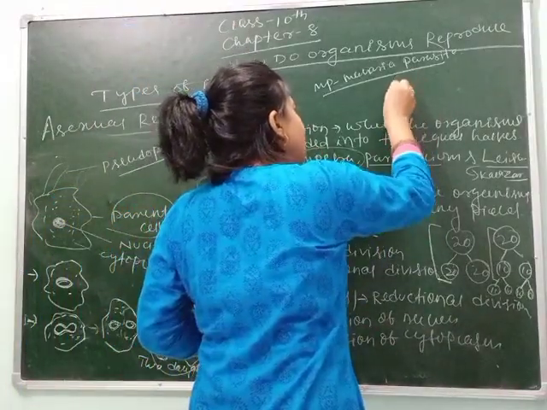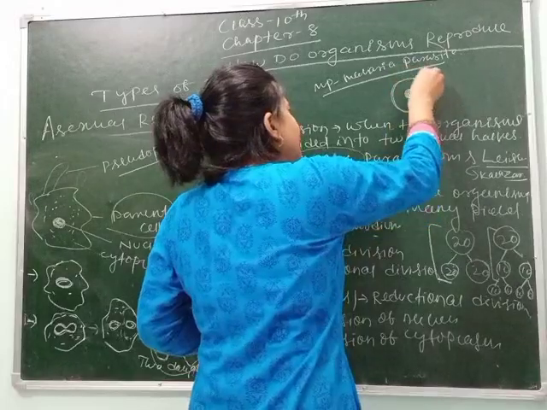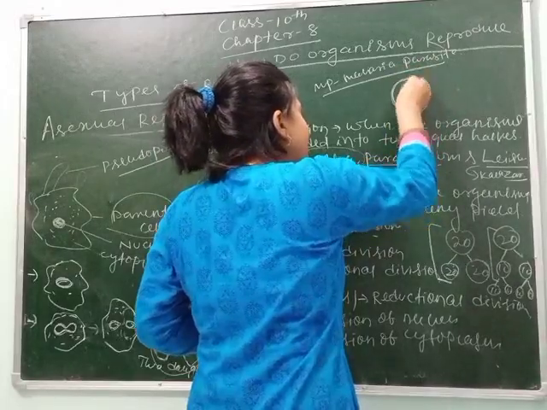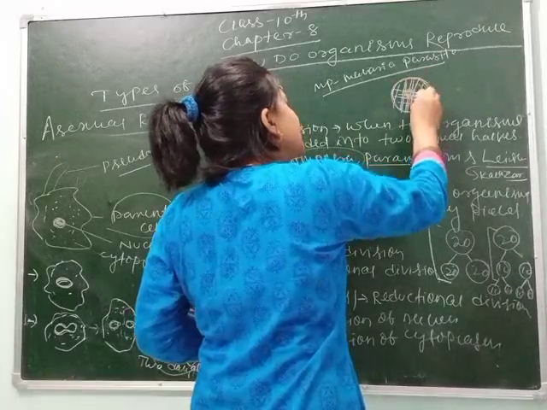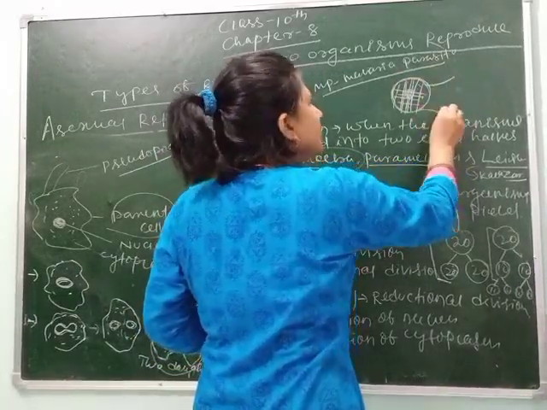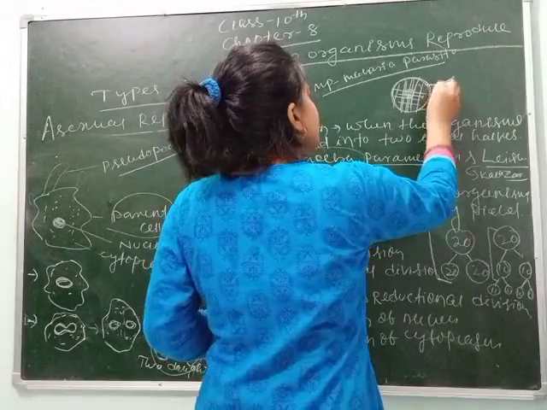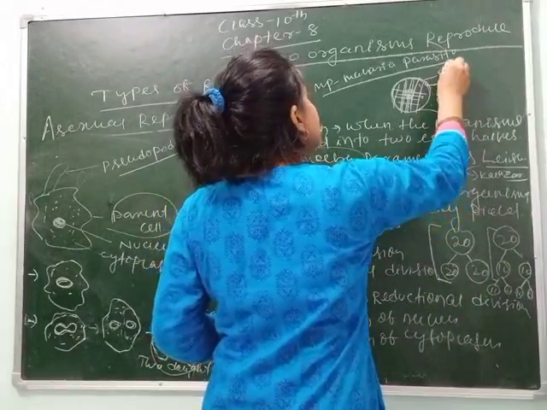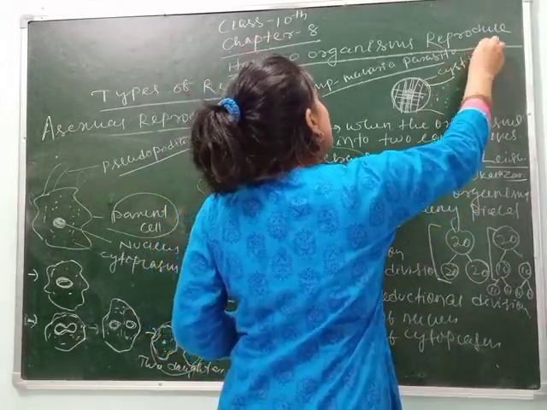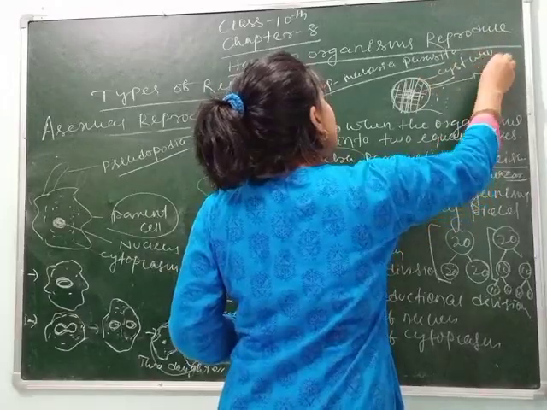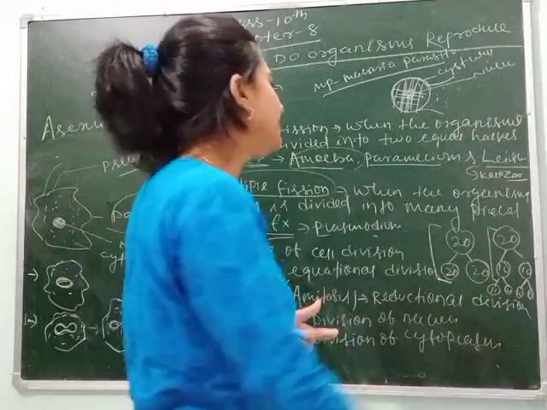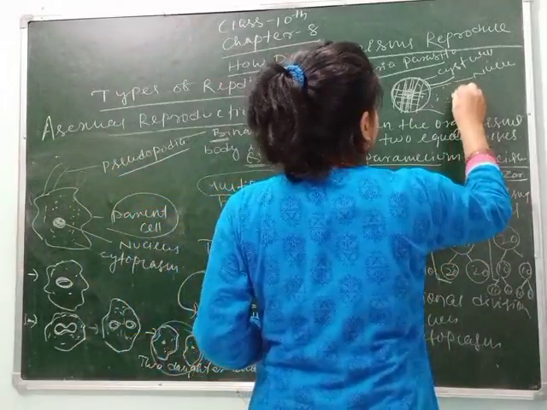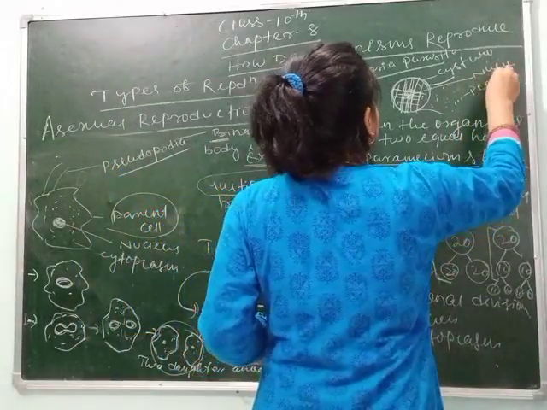Suppose this is Plasmodium, and inside our body it gets divided into many parts. First its nucleus will divide and then its cytoplasm will divide, and when the division is completed they are released from the cyst wall. This is the cyst wall and this is the nucleus, and after completion of the cell division or multiple fission they are released outside and all are called Plasmodium.